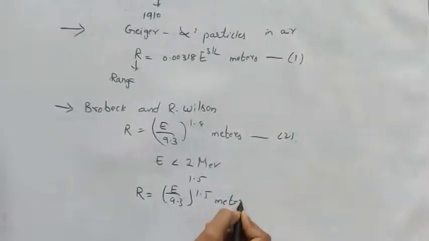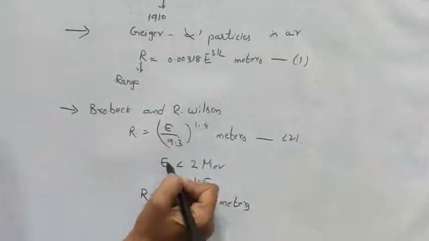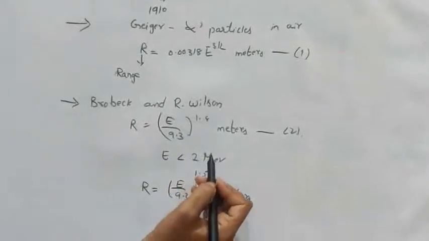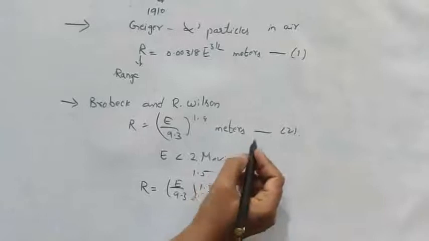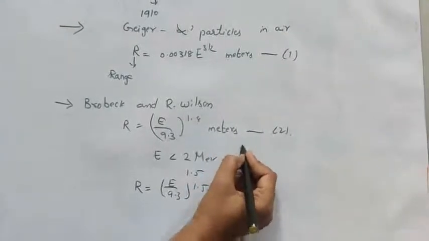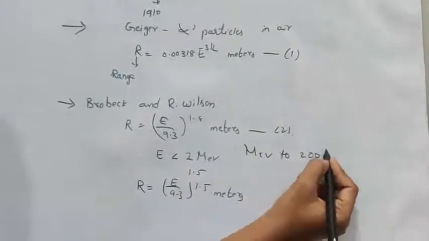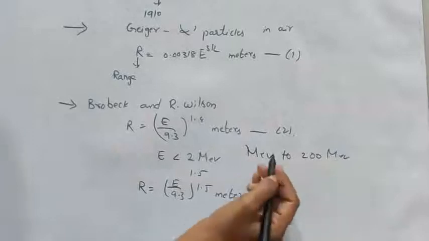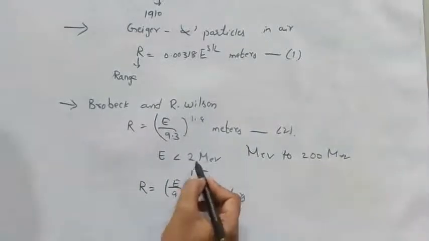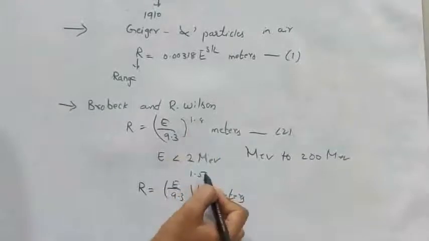That means they have given the relation between range and energy for protons, which range from a few mega electron volt to 200 mega electron volt. So below 2 MeV, the exponent becomes 1.5.